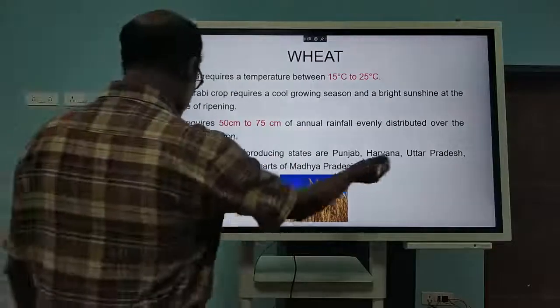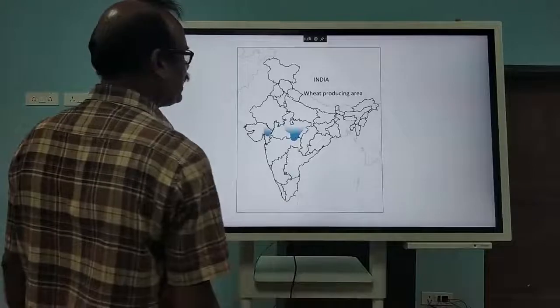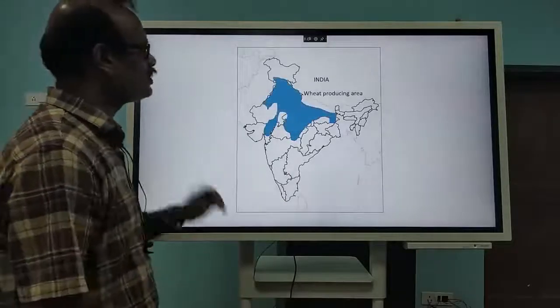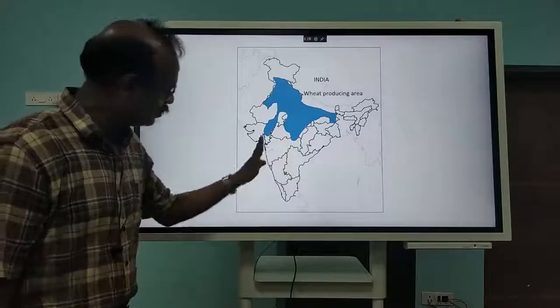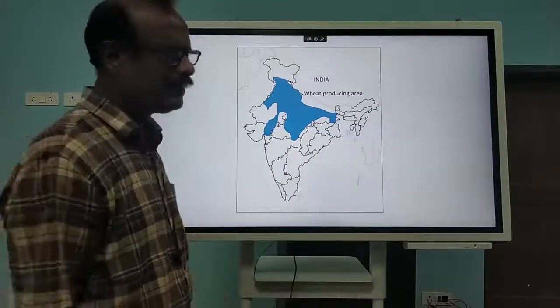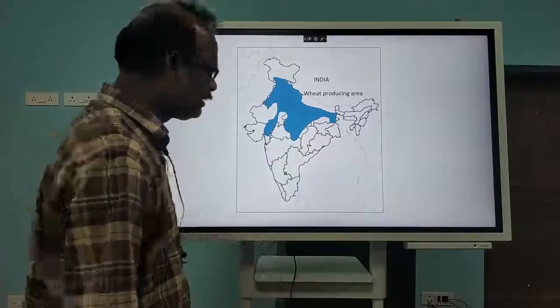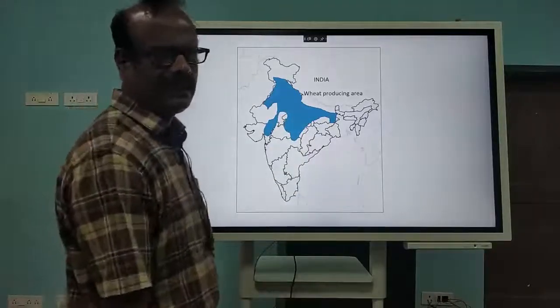Then other areas are also there: Uttar Pradesh, Bihar, Rajasthan. You can see the map. This is the wheat producing area in our country. South India is completely blank. Why? Because we don't have the temperature and rainfall conditions; the temperature condition is not fulfilling the growth of wheat.